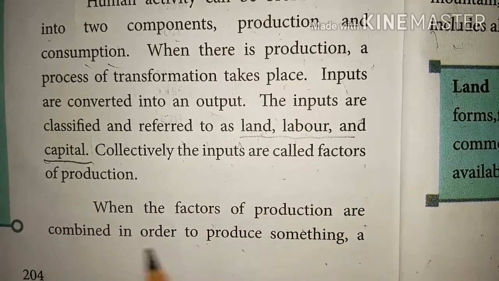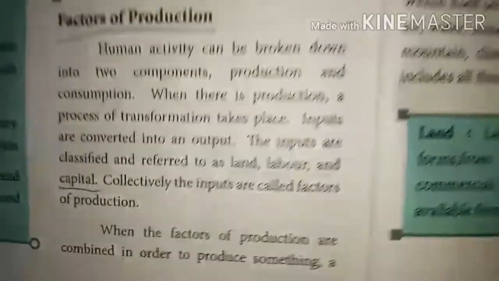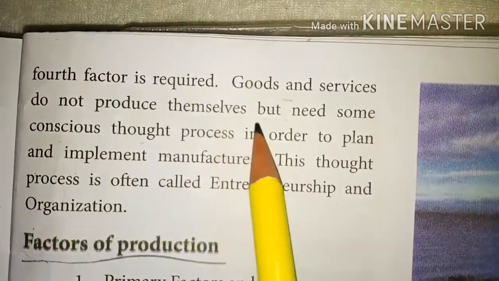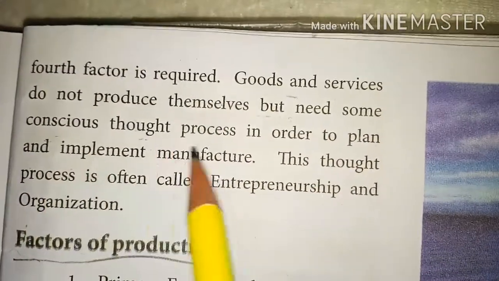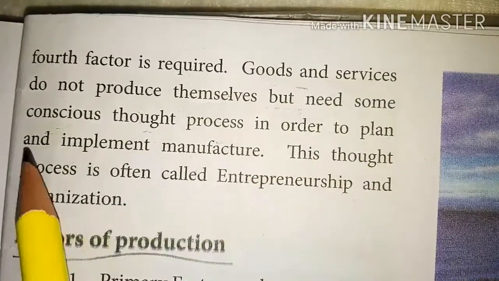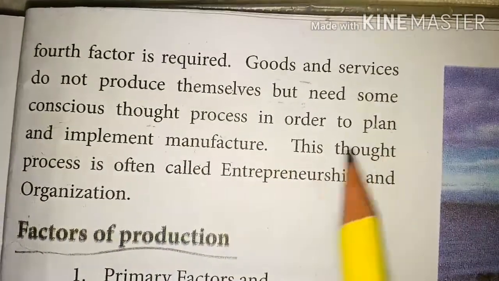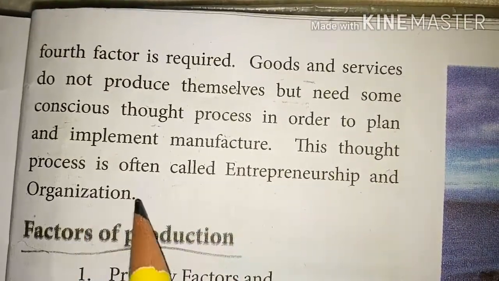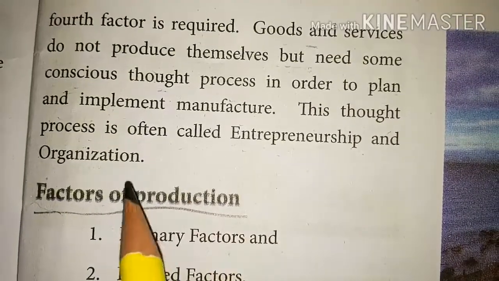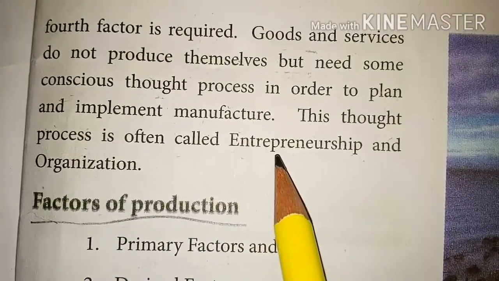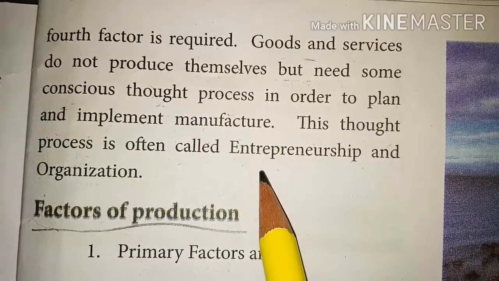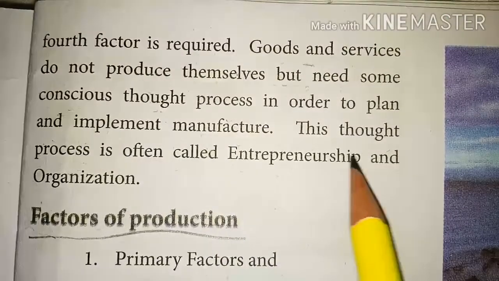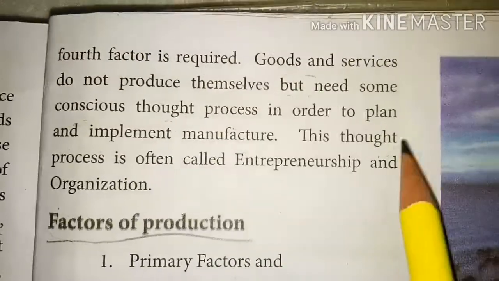When the factors of production are combined in order to produce something, a fourth factor is required. Goods and services do not produce themselves, but need some conscious thought process in order to plan and implement manufacture. This thought process is often called entrepreneurship and organization. Now, if we want to start an industry, we need land, labor, and capital. Then we need the organization. Only if that organization is there can we start the industry.